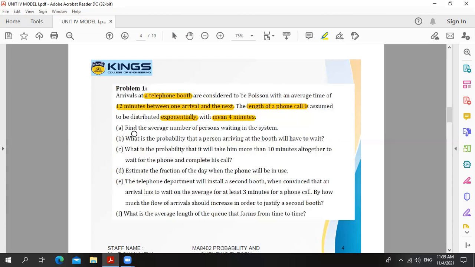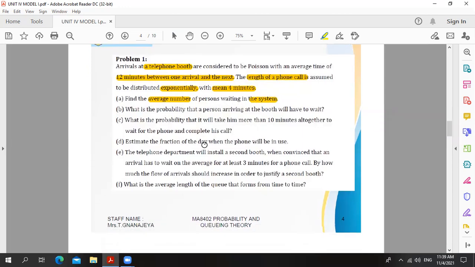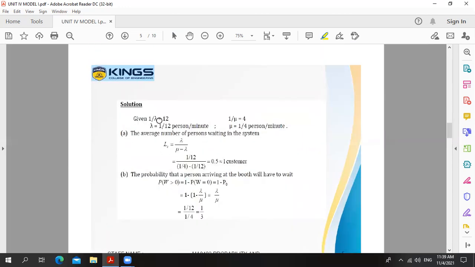Now first question, find the average number of persons waiting in the system. Number of persons means number of customers, in the system. It means we want to find the value of L_S. So 1 by lambda is equal to 12, therefore lambda is equal to 1 by 12 person per minute. 1 by mu is equal to 4, therefore mu is equal to 1 by 4 person per minute.